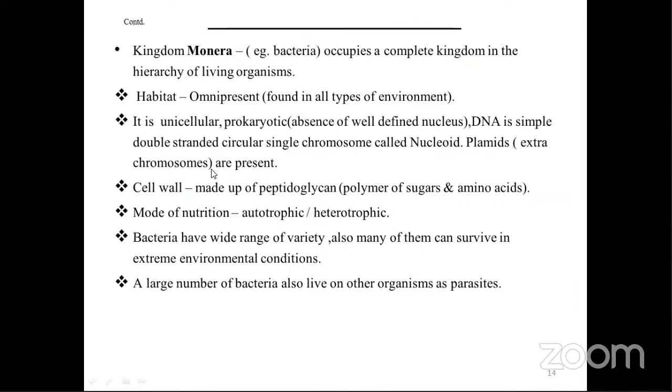It is double-stranded, circular DNA, single chromosome is seen, and this is known as nucleoid. Plasmids means what? They are the extra chromosomes which are present in these bacteria. Then cell wall is made up of polymer of sugar and amino acid, peptidoglycan.